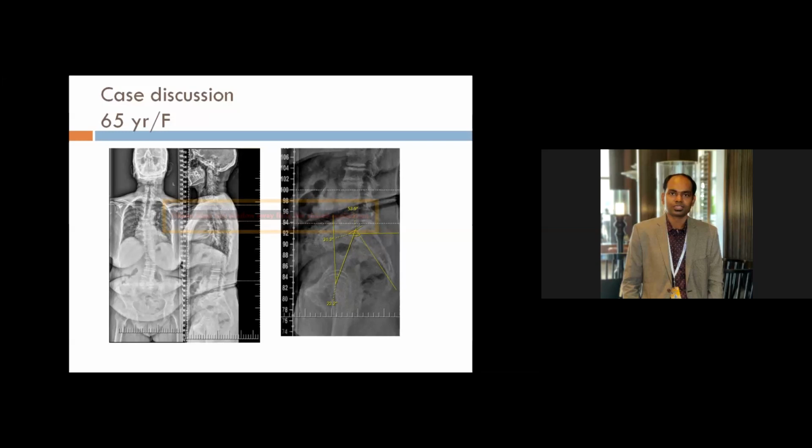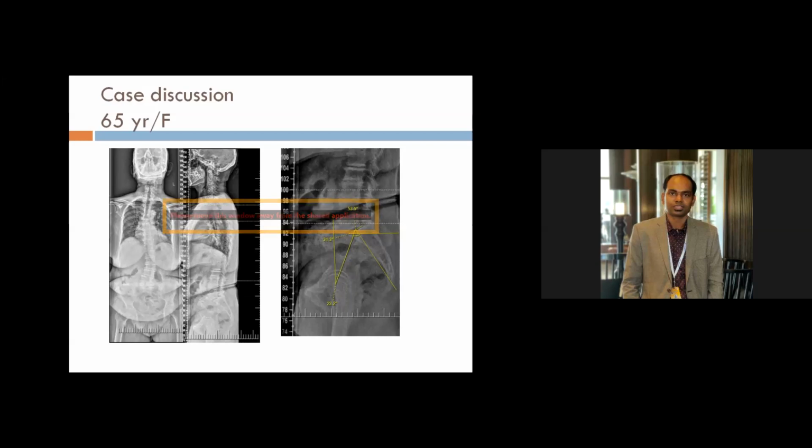Based on which category he falls in, I will decide the rod contouring and do the correction maneuver. That is the principle I follow. This falls in type 1 or type 2 because the sacral slope is 31.3, which is less than 35.